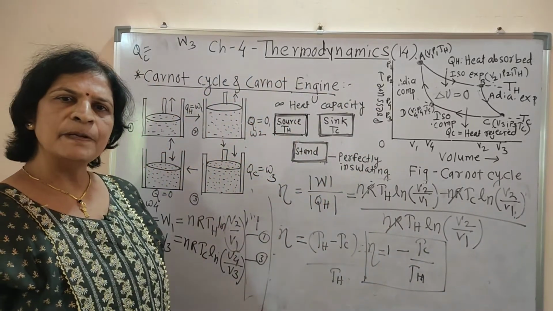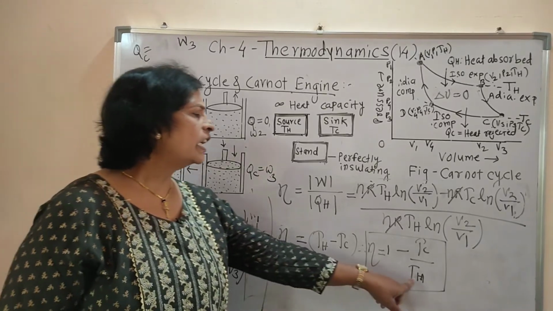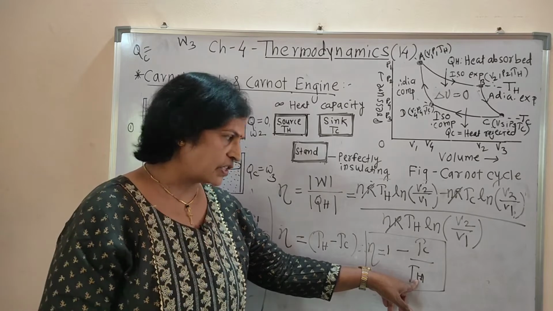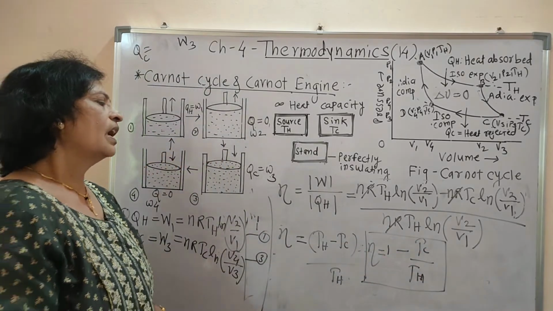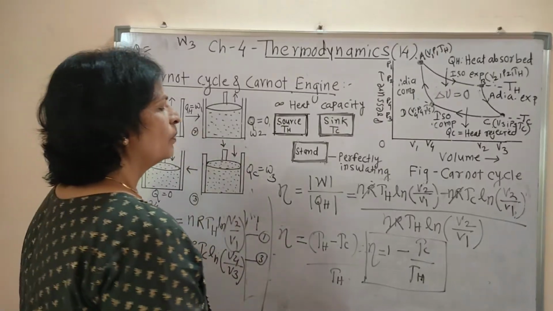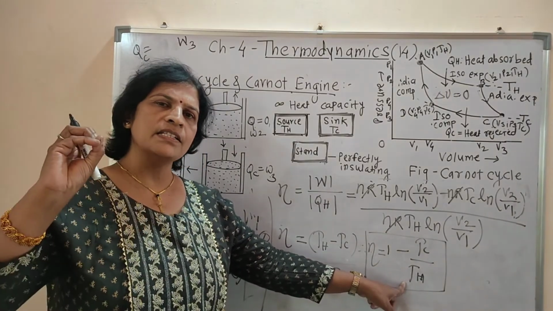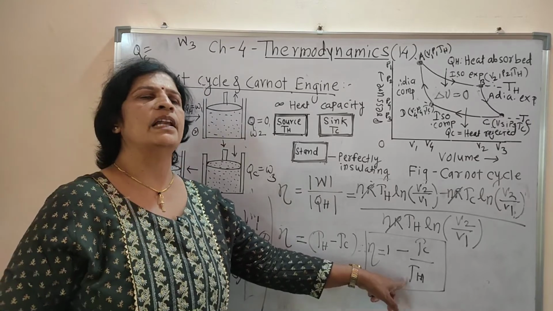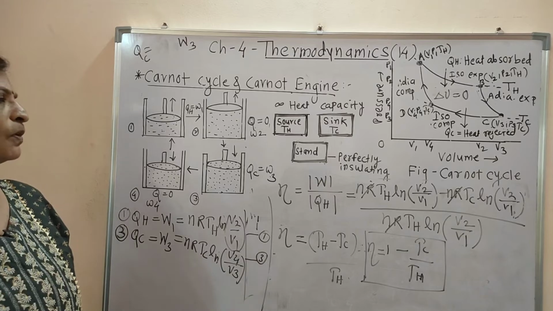For maximum efficiency, as I already told you, in case of a heat engine TH should be large and TC should be small. Therefore, for maximum efficiency, TH is kept as large as possible and TC as small as possible.